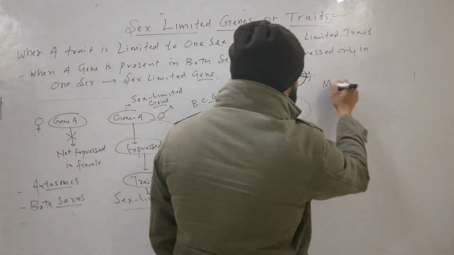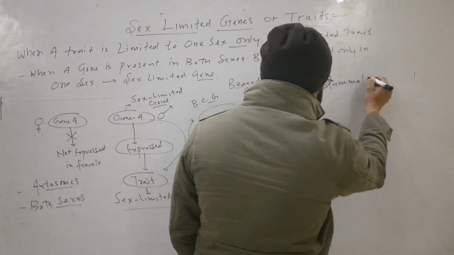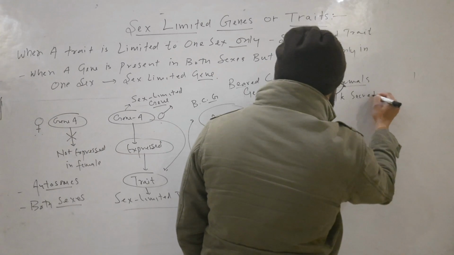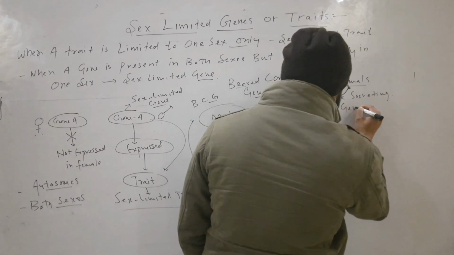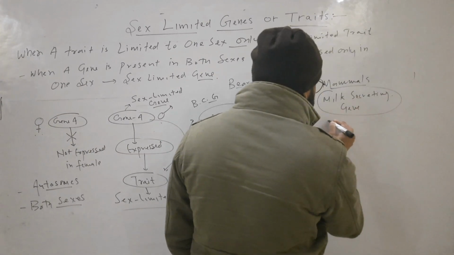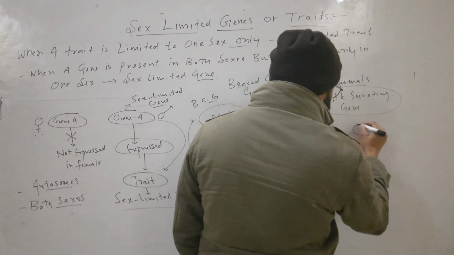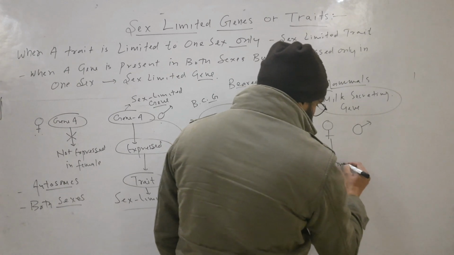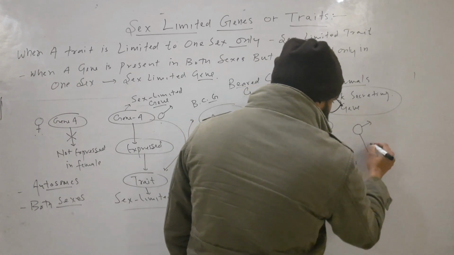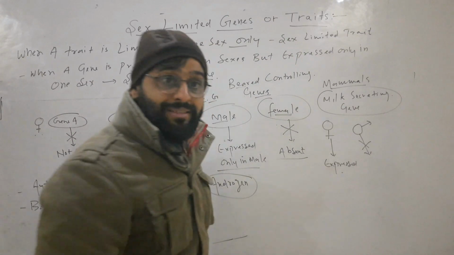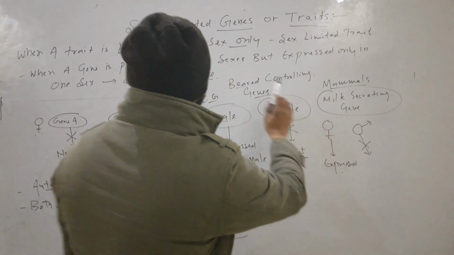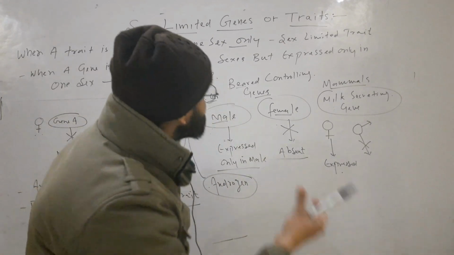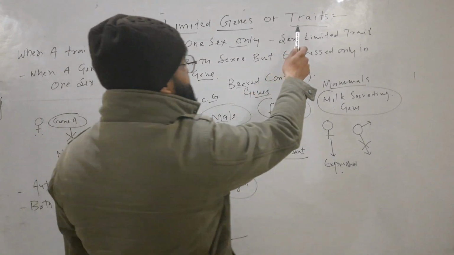Similarly, in case of mammals, milk secreting genes are present in both female and male but expressed only in female. They are not expressed in case of male. So these are sex limited genes, and this milk trait, secretion of milk, is called sex limited trait.